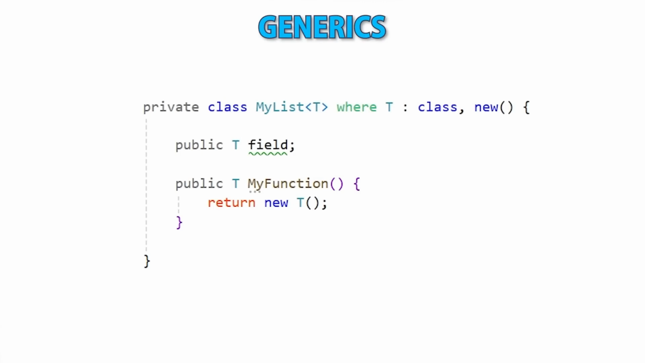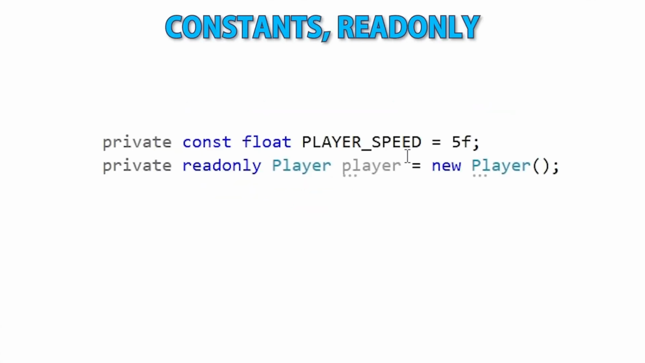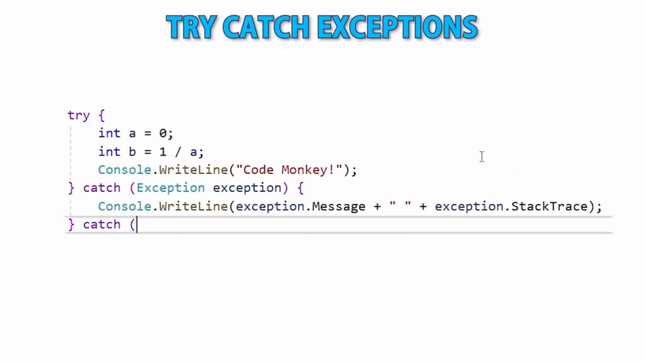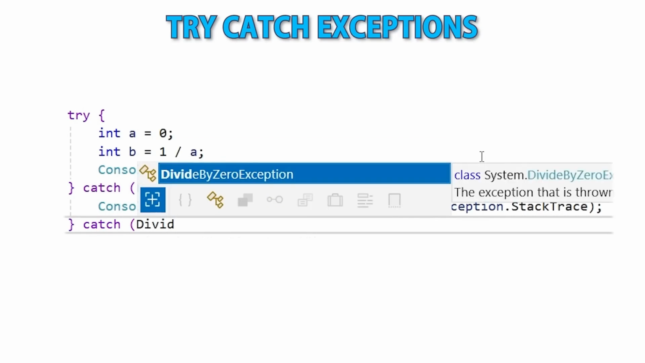Then the next lecture is going to be all about generics. This is another super powerful C# feature that makes your code work with multiple types. Next is a simple lecture on constants and read-only, what they are and what the differences between those two are. After that is a lecture on exceptions and how to handle them with a try-catch.